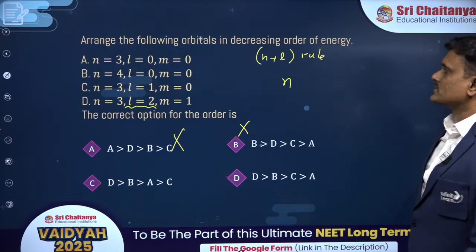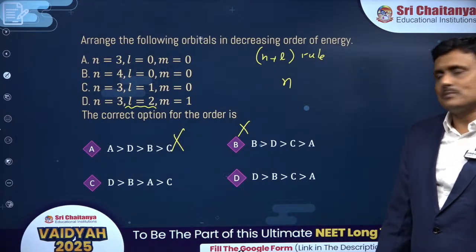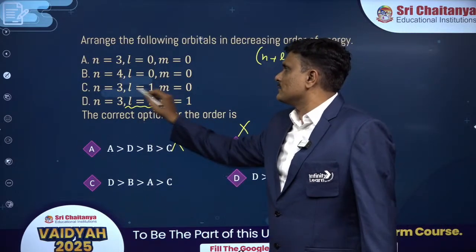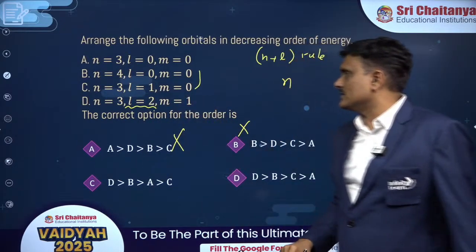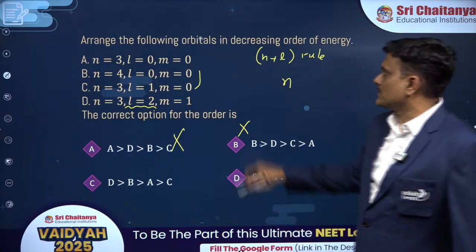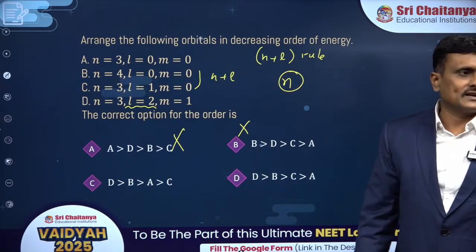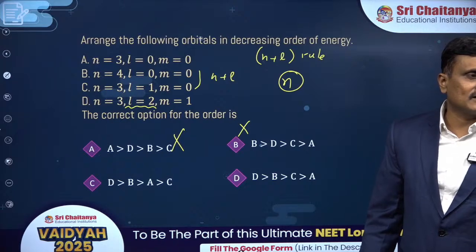After that you check the N plus L value only. Between B and C there is a tie, as N plus L is the same for both. In that case, whichever has more N would be taken as higher.